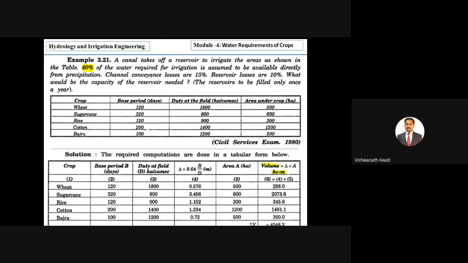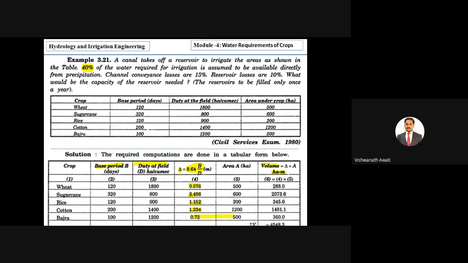So how to calculate the volume of water required for each crop in hectare meters? We require delta, so we have to calculate delta first. How to calculate delta? Using this simple formula, 0.64 into B by D, where B is the base period and D is the duty. Here they have given the base period and duty for each crop, so we can get delta for each crop: for wheat, sugarcane, rice, cotton, and bajra.